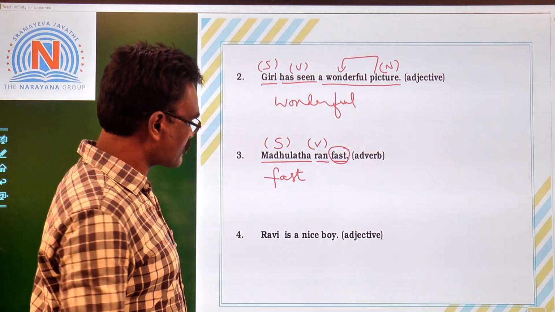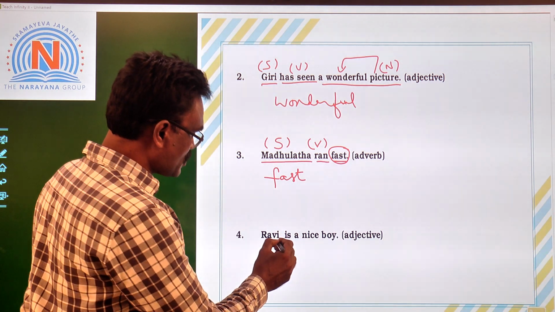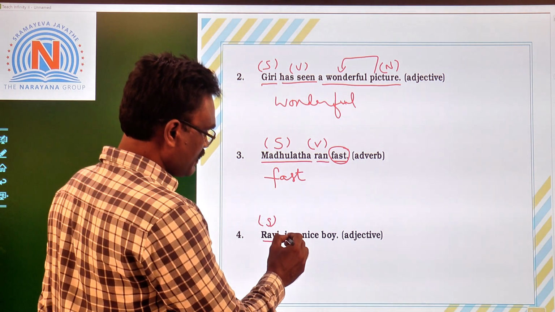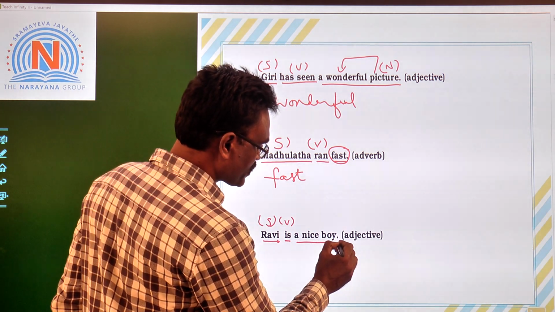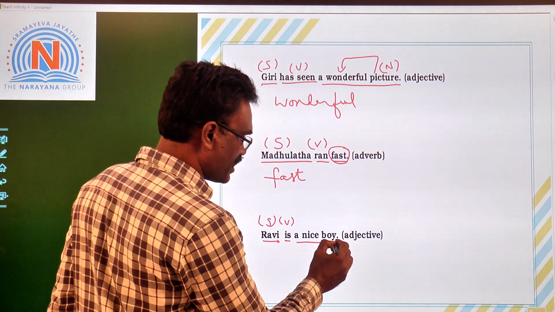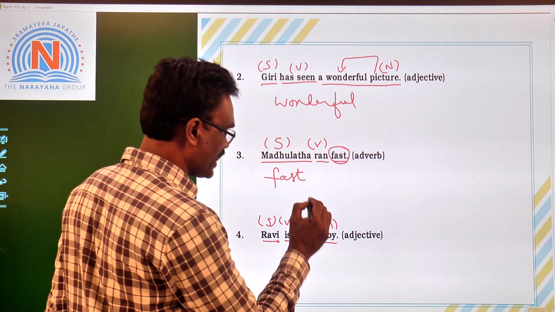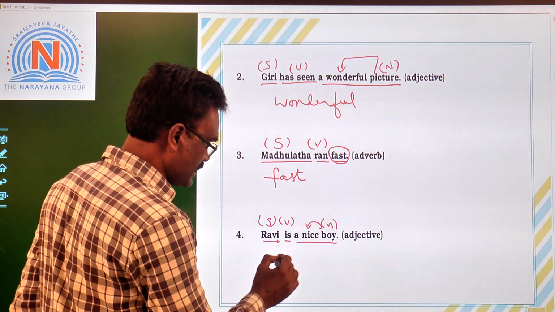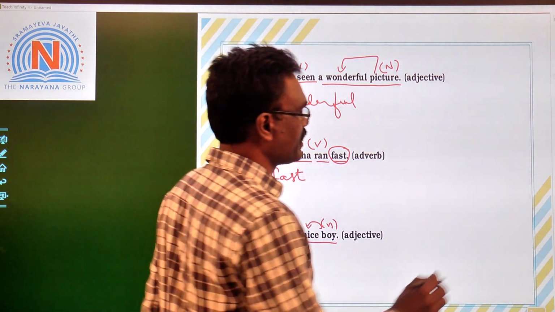Now let us see the fourth one. Ravi is a nice boy. Identify the adjective from the given sentence. Ravi is a noun used as the subject of the sentence. Is is the verb. A nice boy is the subject complement, and this boy is a noun. This noun is qualified by the word nice. What kind of boy is Ravi? Nice. So here nice is an adjective.